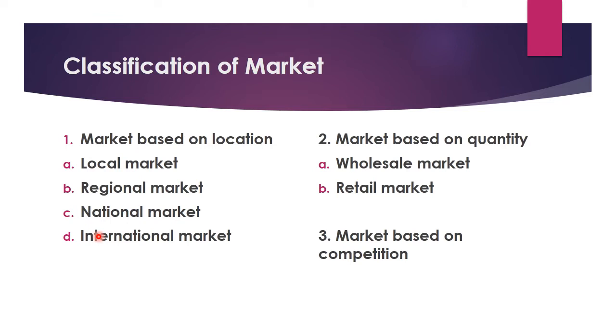Then comes international market, also known as global market, because it covers many nations or countries. This market extends to various countries of the world, and here the exchange between two countries, we know the term used, is import and export. Import and export is used when two countries exchange goods. So the sale and purchase in this market is generally referred to as import and export.